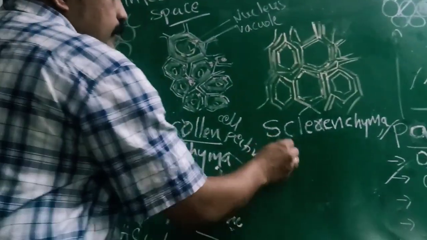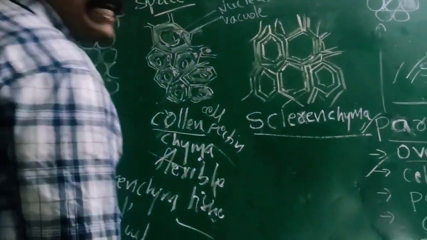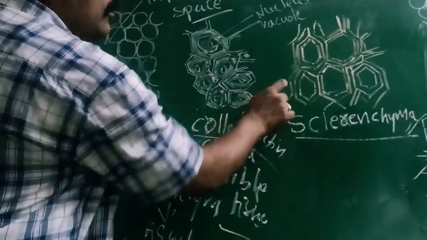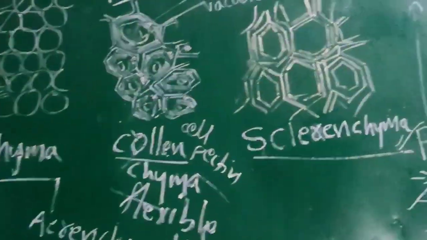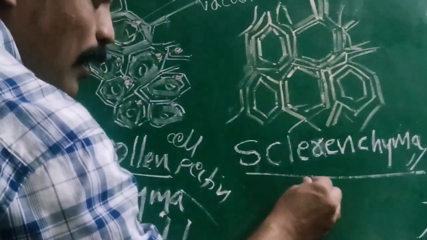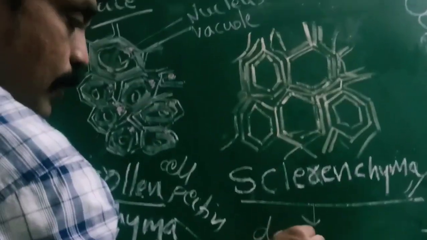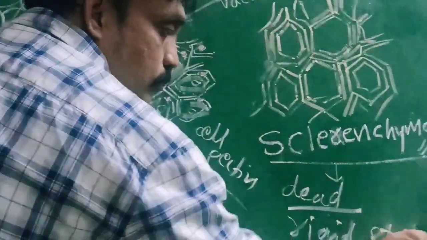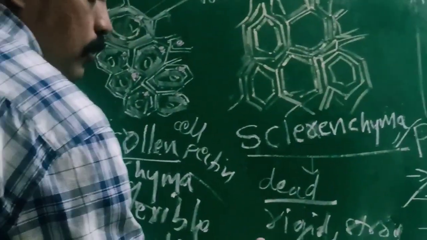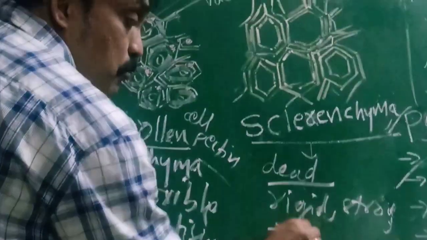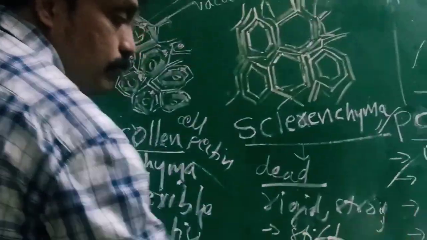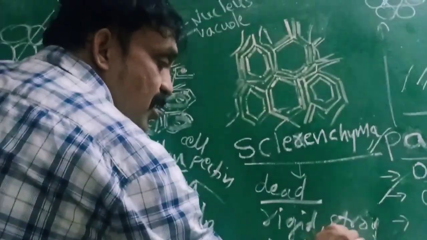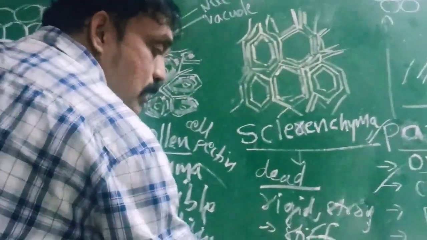Okay, the next one, the last one, is sclerenchyma. Focus here. What is sclerenchyma? These cells are dead cells, which are rigid and strong. These cells give stiffness to the plant and give mechanical strength.